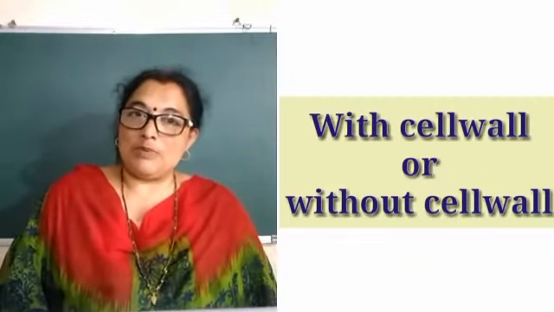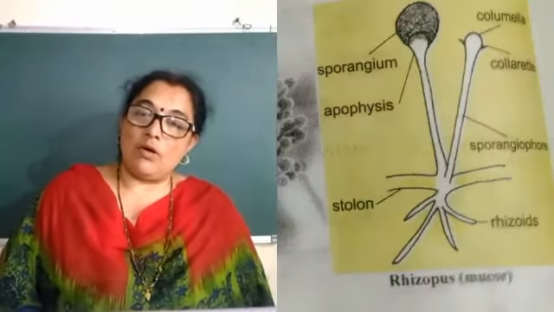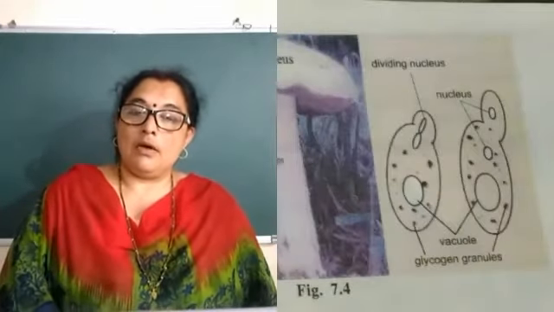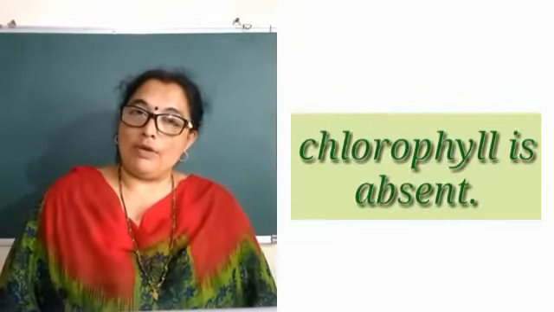If the cell wall is present, again based on the mode of nutrition, these organisms are classified as autotrophs and heterotrophs. Heterotrophs means all the fungi are included, because they are non-green plants. They don't have chlorophyll for synthesizing their own food. So all the fungi are included in heterotrophs.